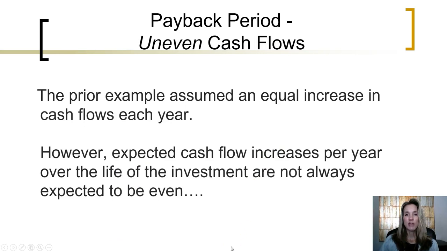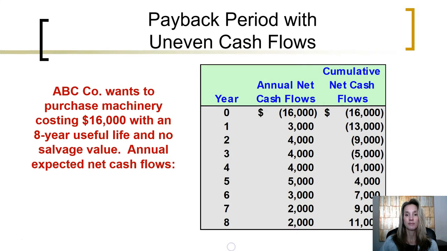That example assumed that the amount of cash inflows would be the same amount or an even amount each year. However, often expected cash flow increases each year over the life of an investment are not always even. So let's assume the same machinery investment that ABC is considering. Cost of $16,000, 8-year useful life, no salvage value at the end of the asset's life. Instead of having even cash flows, the amount of cash flows each year will be as follows.